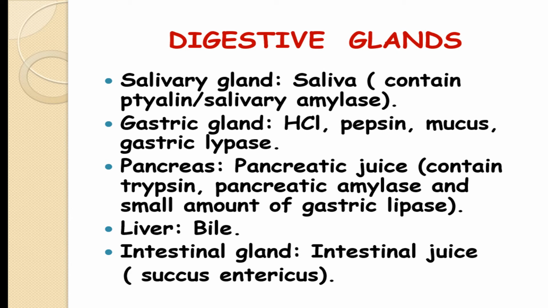When we say digestive glands, these are the accessory glands which do not come directly in contact with the food but help the digestive system to work. They help in digestion only. First are the salivary glands. They are located nearby the buccal cavity. They release saliva which enters the buccal cavity to mix with the food.